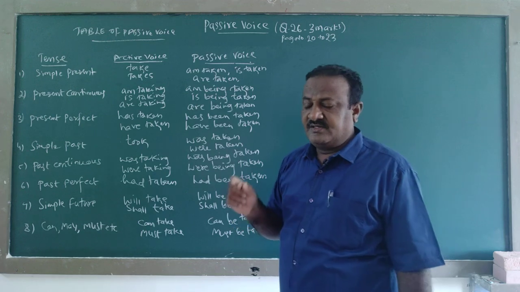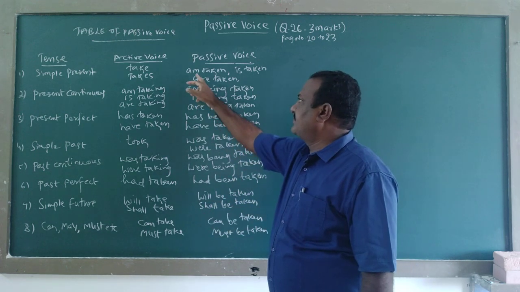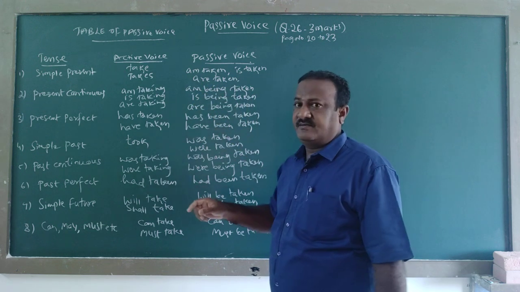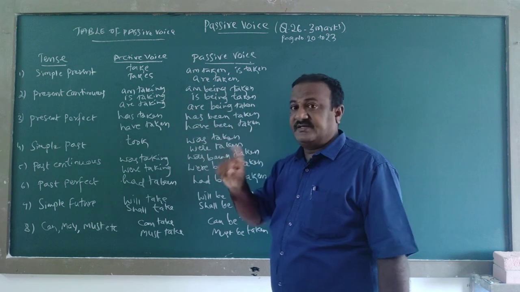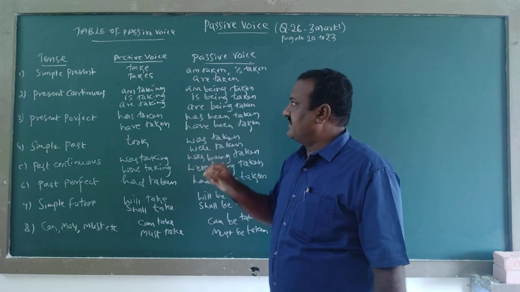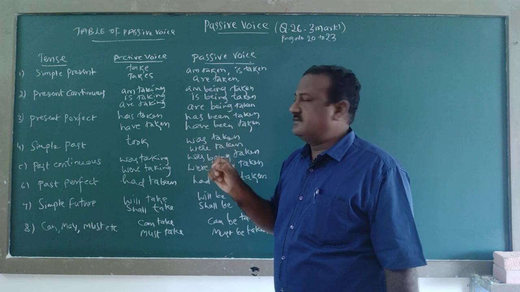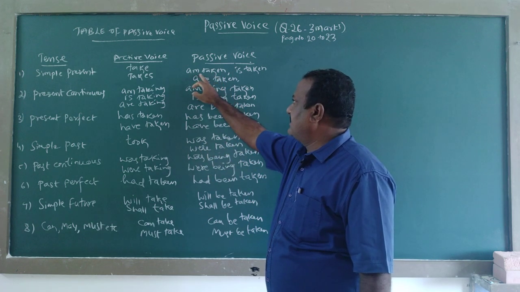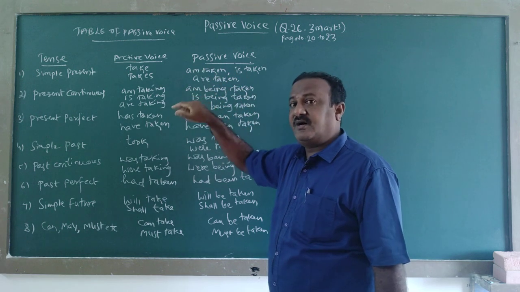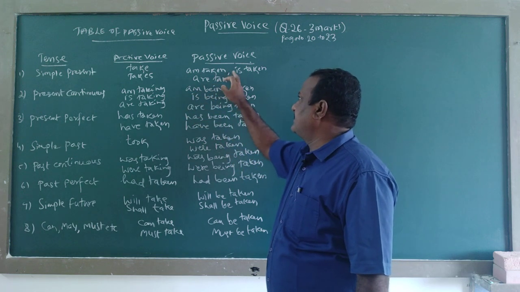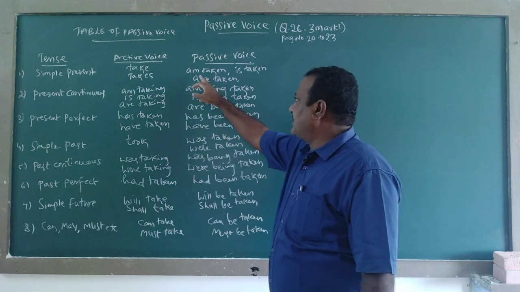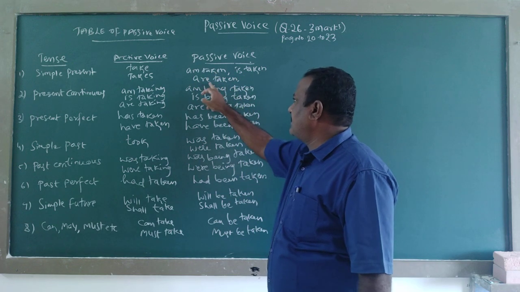By seeing the subject, person, we have to write it. Here takes, third person, present tense, takes, take. So, I am, he is, they are: they are taken, is taken, I am taken.